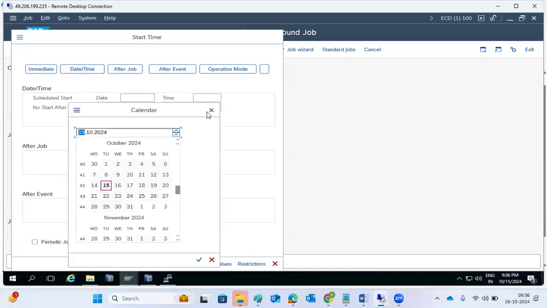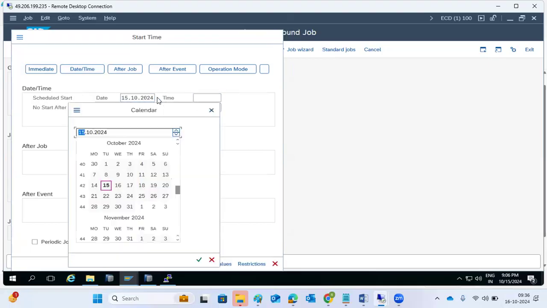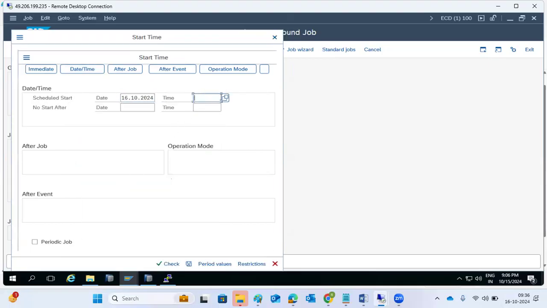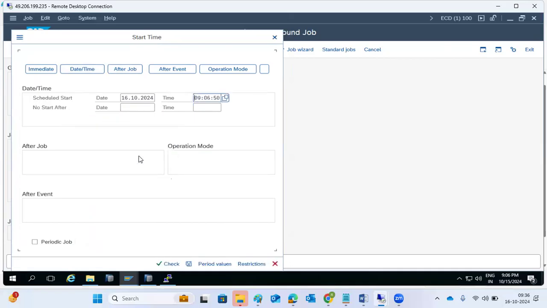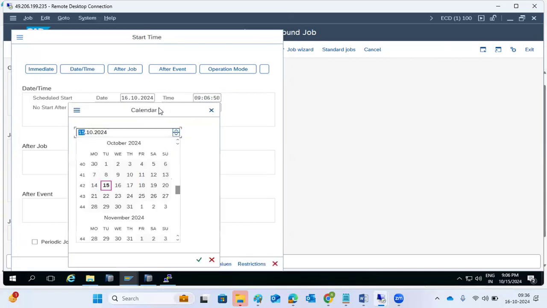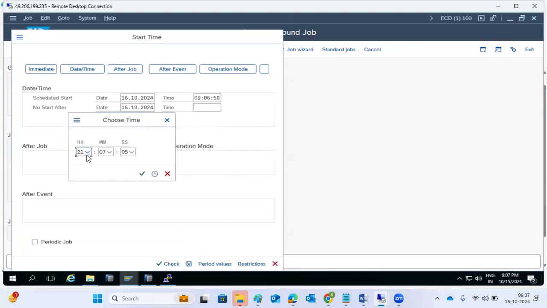Suppose sometimes what happens? Every day, starting from today or starting from tomorrow, I want to run the job from 9 to, during the business hours. But it should not start after 6. After 6, you should not start here. So every day it should run, fine. But business hours is 9 to 6 or 9 to 7 or 9 to 8, right? So after 9 p.m., I don't want to start it here. Then you just define the timelines here.